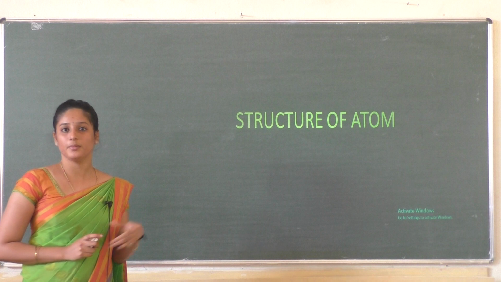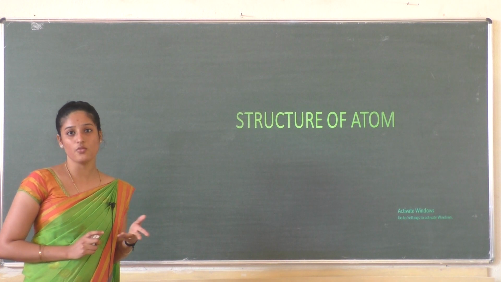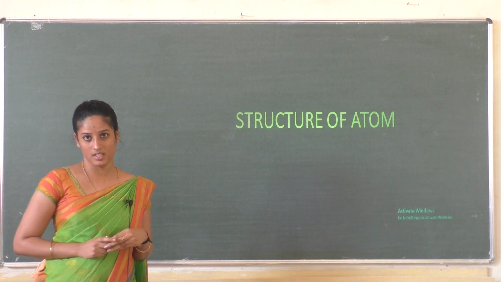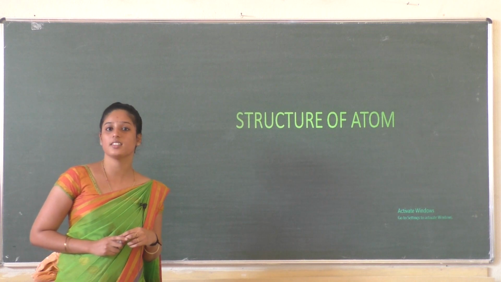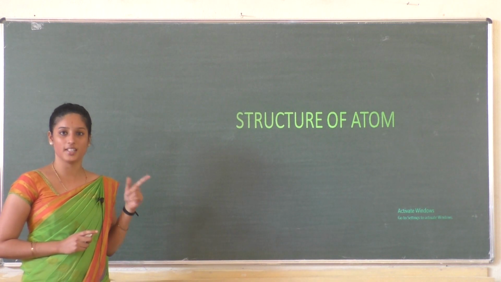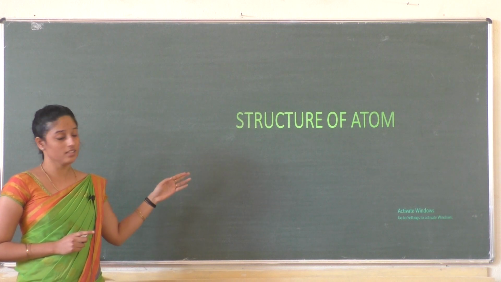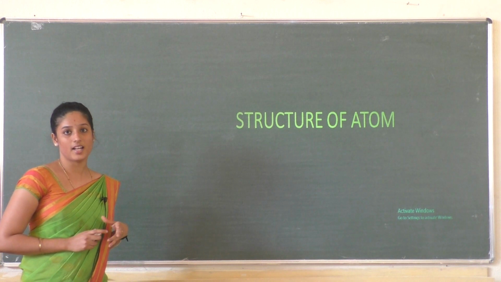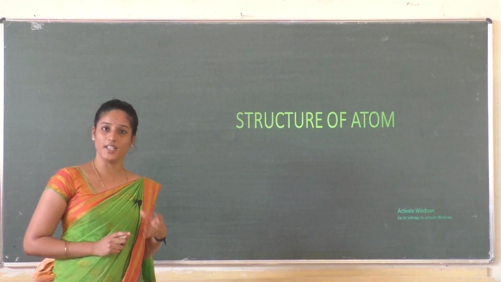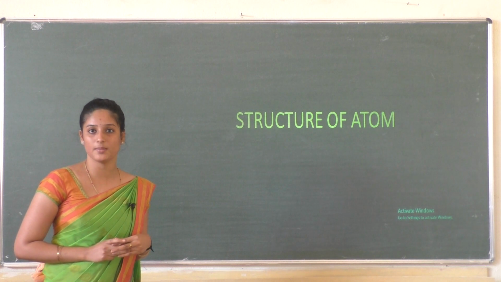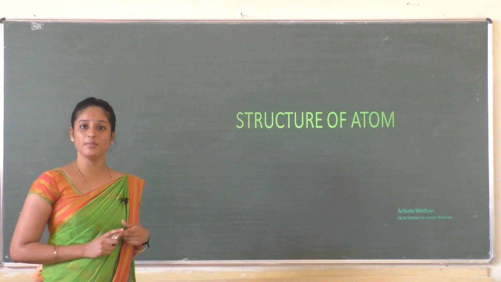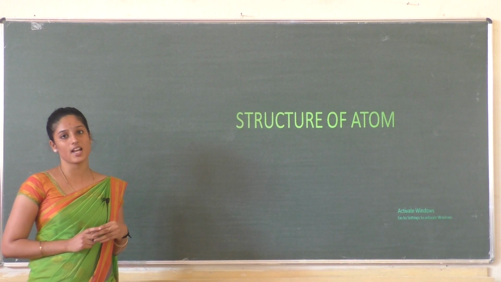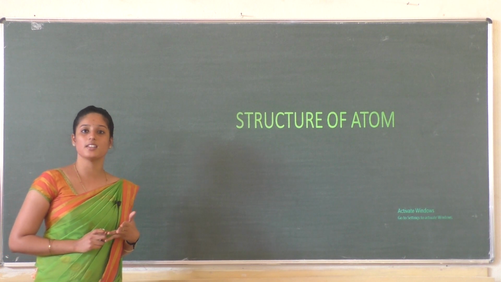So first let me take up the word atom. I hope you all know what an atom is. An atom is the very basic unit of matter, right? John Dalton, in his theory called Dalton's atomic theory, gave some important points about the properties of an atom. He said that the atom, the very basic unit, is the smallest indivisible particle of matter, and atoms of the same element have the same mass and properties, whereas atoms of different elements have different mass and properties.